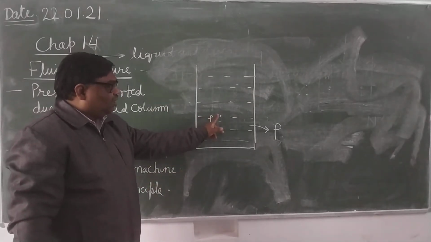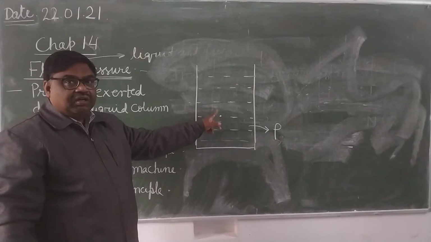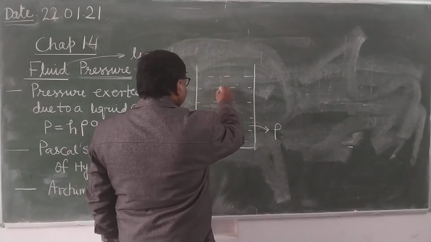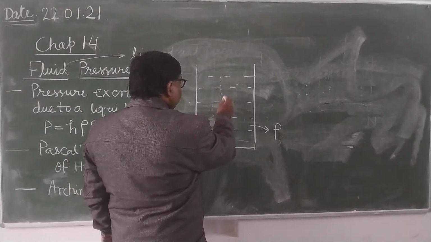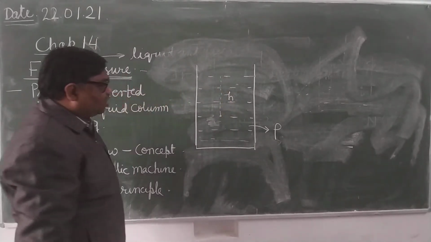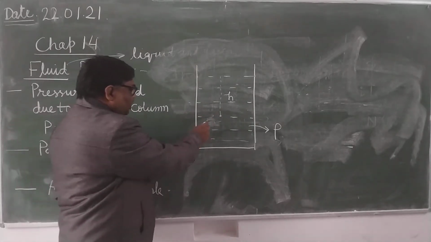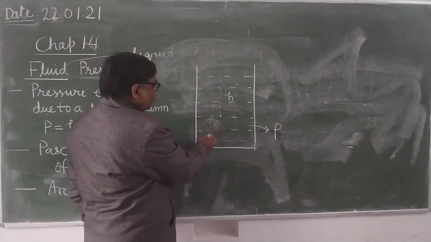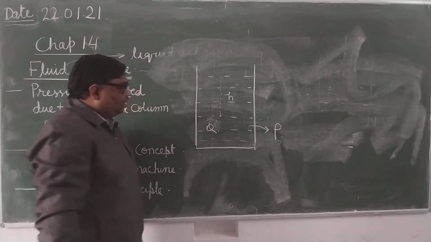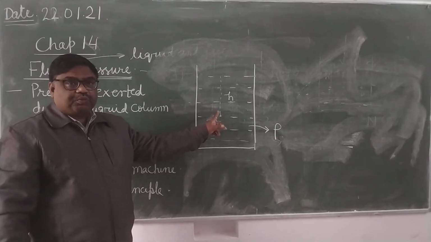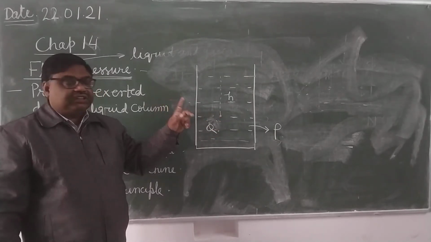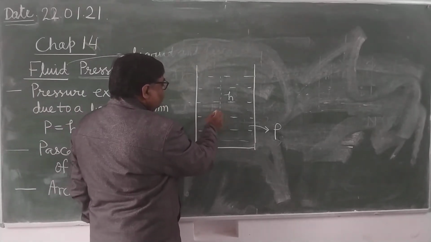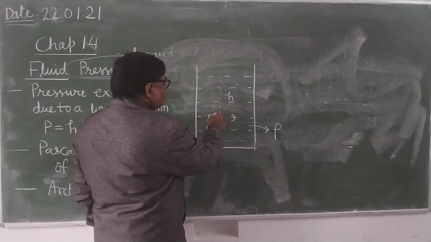You have to find the pressure at this point, whose depth from the free surface is H. In order to find the pressure at this point, we can name it Q. We will assume an imaginary cylinder just above the point Q.